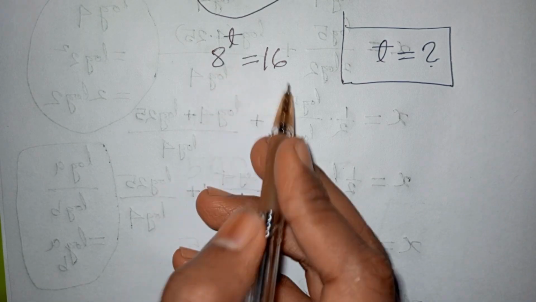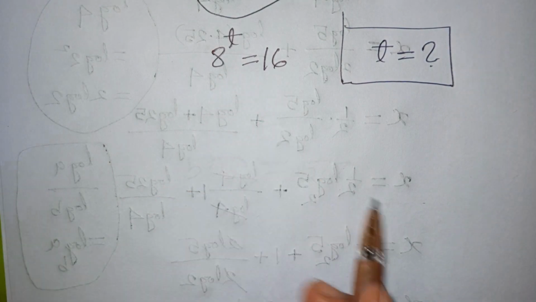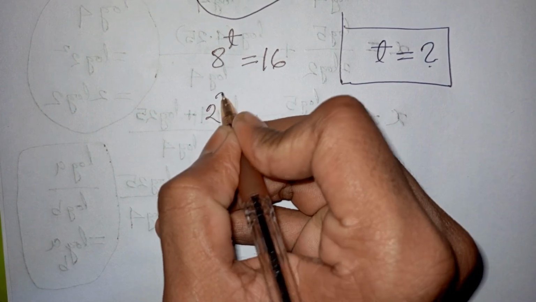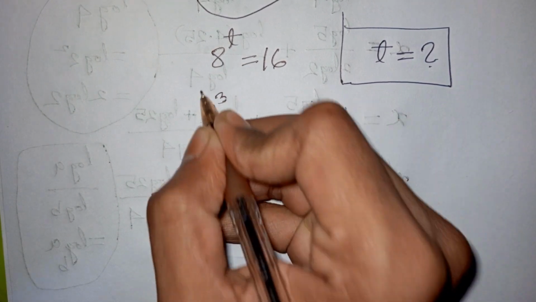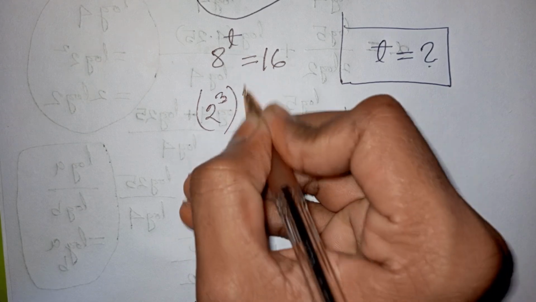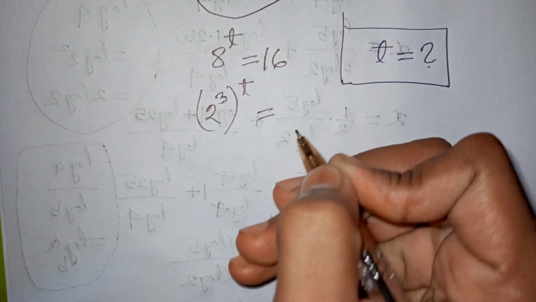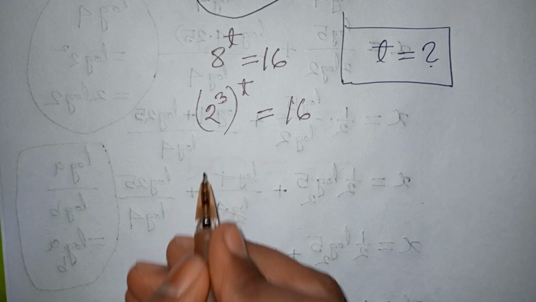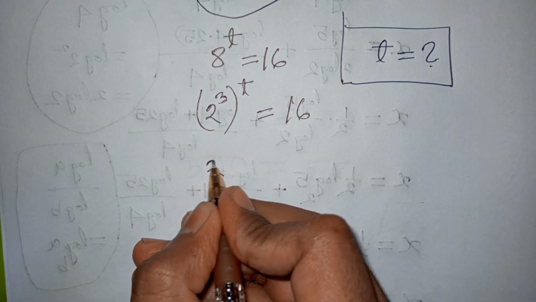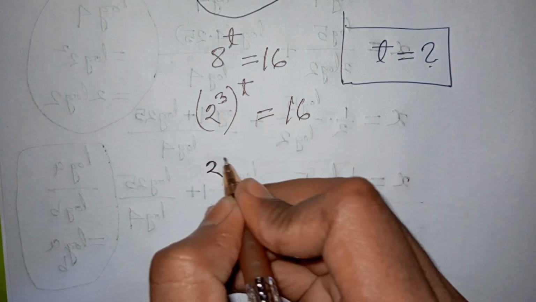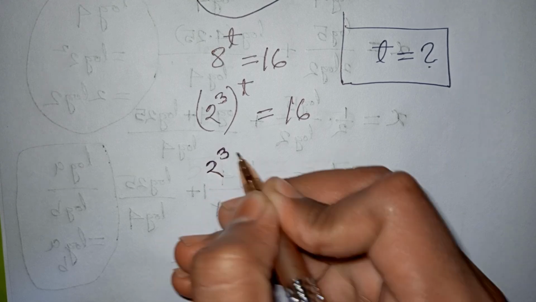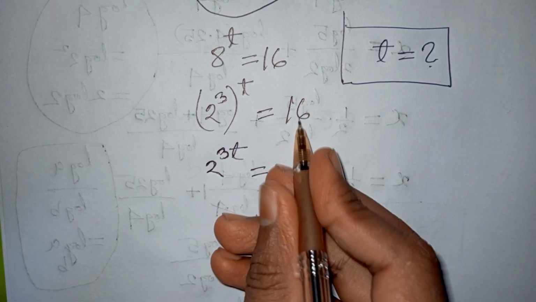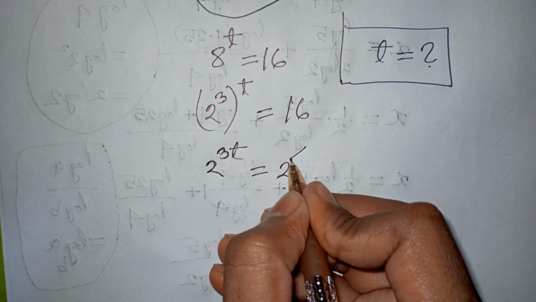8^t is equal to 16. Find the value of t. So we have 8^t, which is the same as (2^3)^t, equal to 16. In the next step we have 2 to the power of 3 times t, so it will be 3t, and 16 is the same as 2^4.